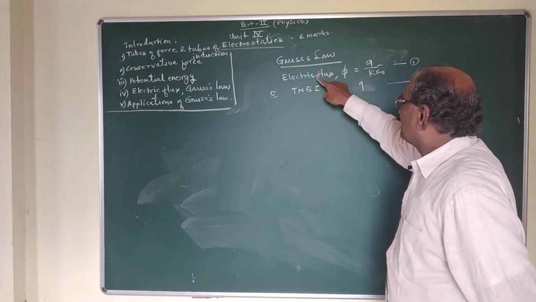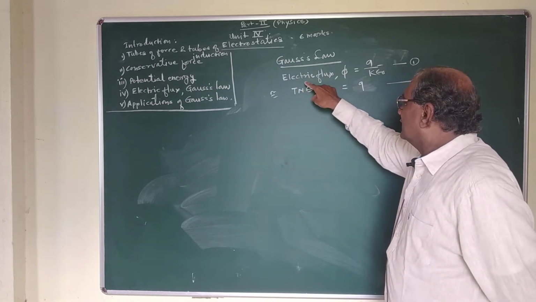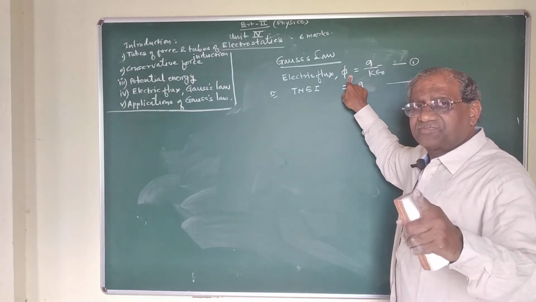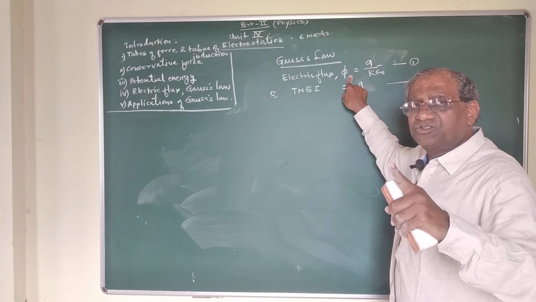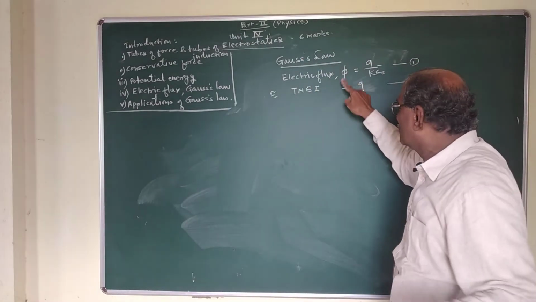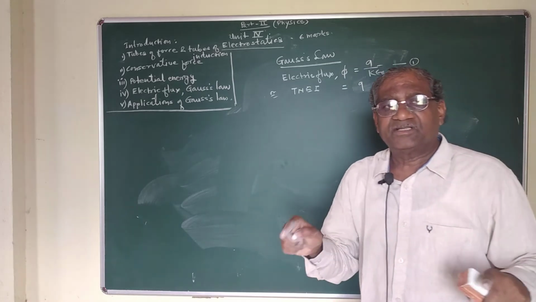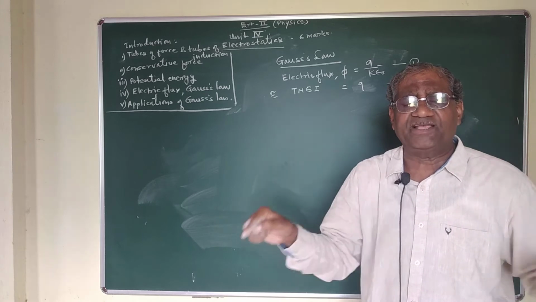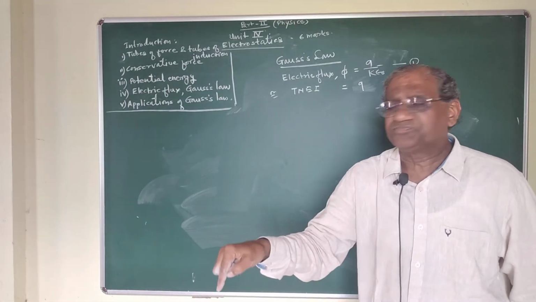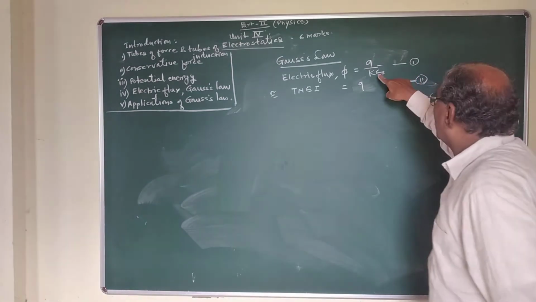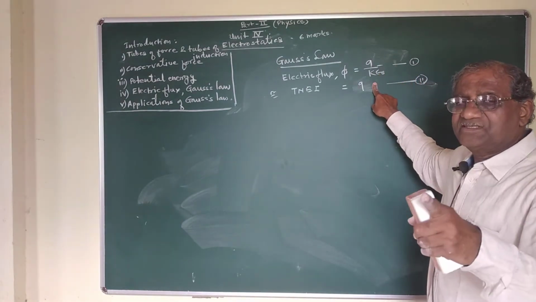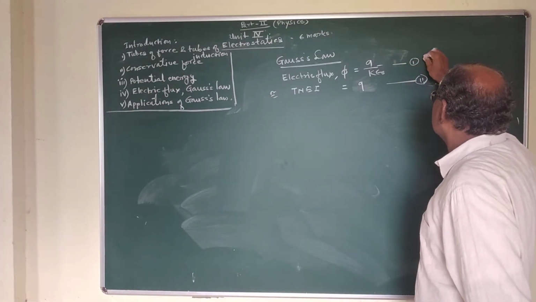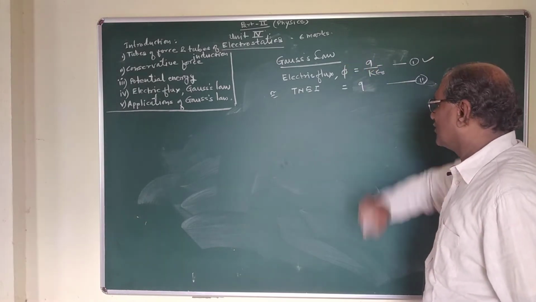So, this is Gauss law. What is Gauss law? The total electric flux passing normally through any closed surface, this surface must be closed, drawn in an electric field is equal to 1 upon k epsilon 0 times the total charge enclosed by that surface. This is the theorem. This is one of the statements of Gauss law.